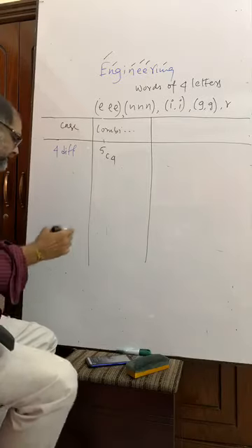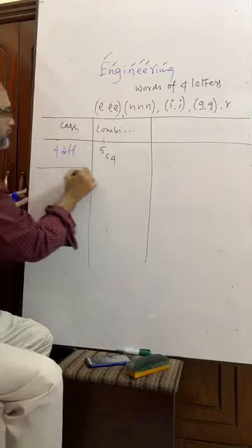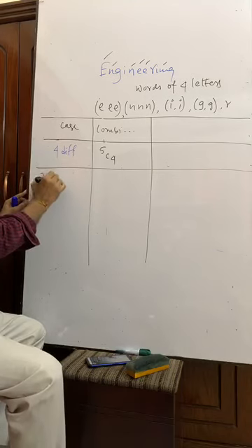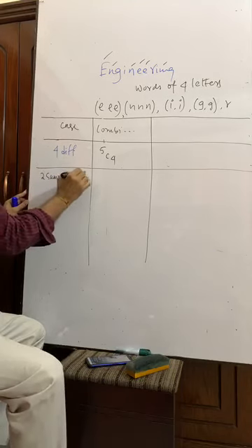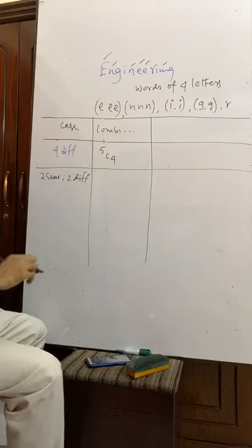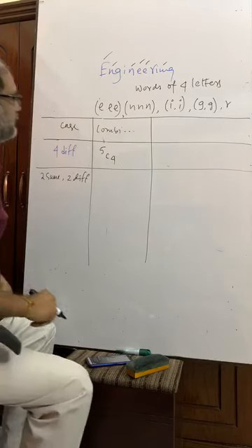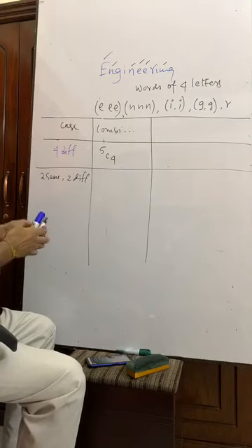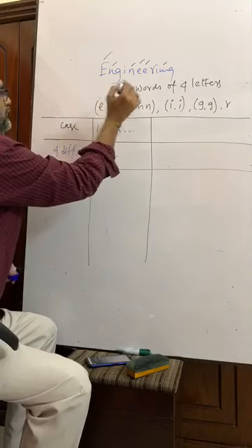Now, if we take 2 same and 2 different, 2 same letters are to be taken. So same letters, where are they? These.